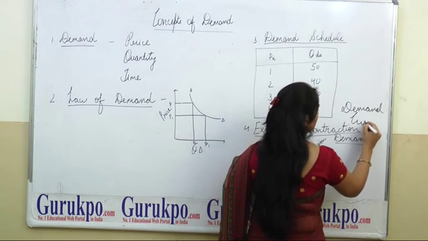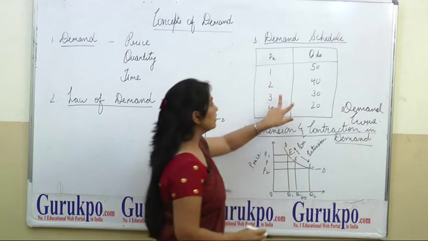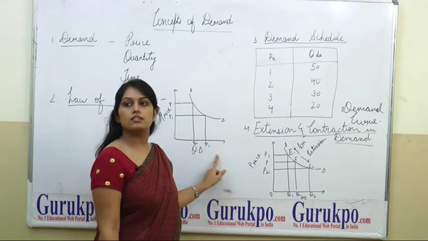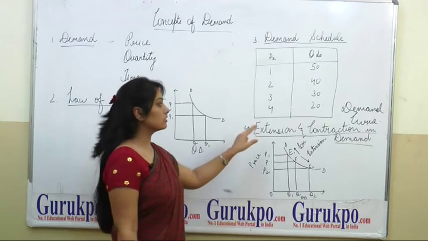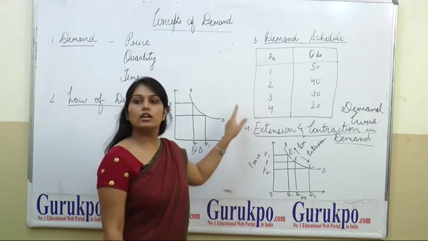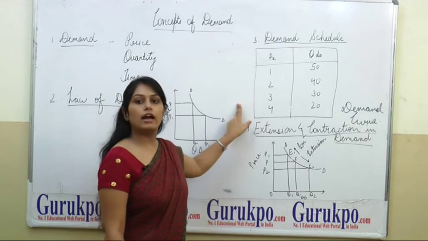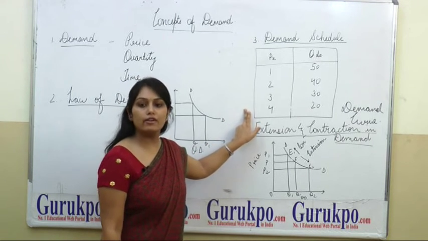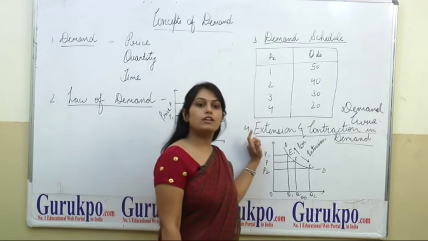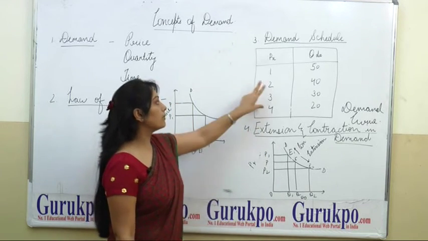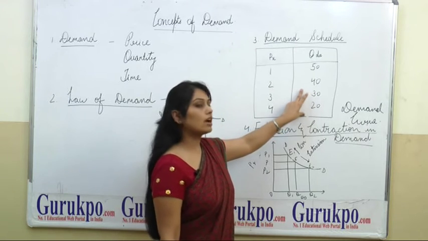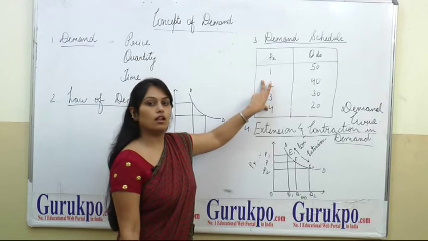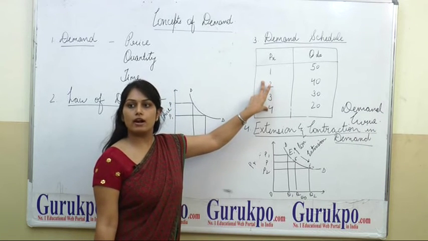Demand curve. When this table is plotted in the form of a graph, we call this graph a demand curve. Now there are two types of demand schedule: the individual demand schedule and the market demand schedule. What is an individual demand schedule? An individual demand schedule is when the price and quantity of a single commodity are put in a table. That is an individual demand schedule.